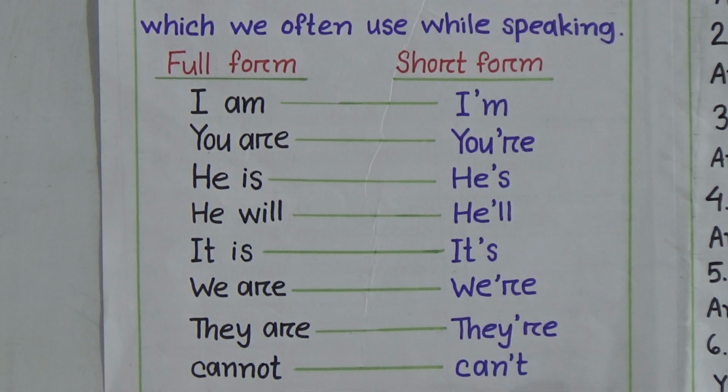Cannot, can't. Students, be careful about the short form of can't. Here we find two N, and while writing short form you have to erase one N and O. So the spelling will be C-A-N apostrophe T. Can't. Now students will do some exercise.